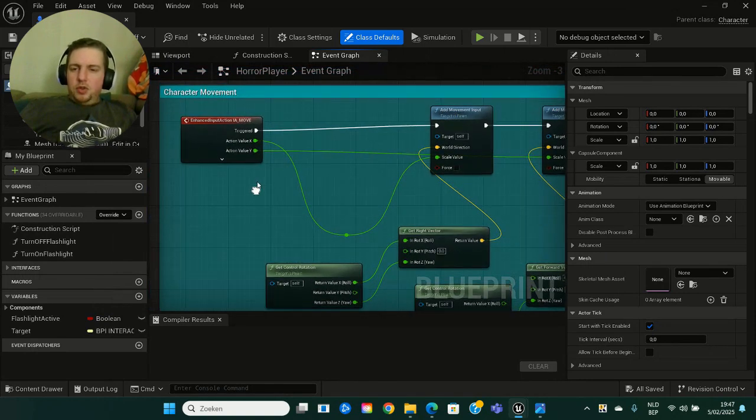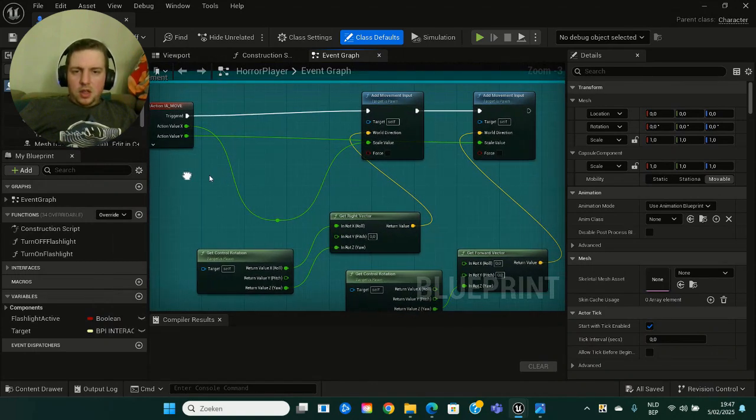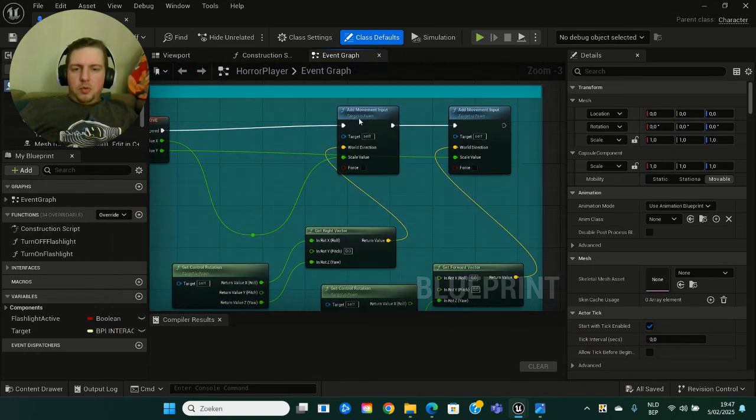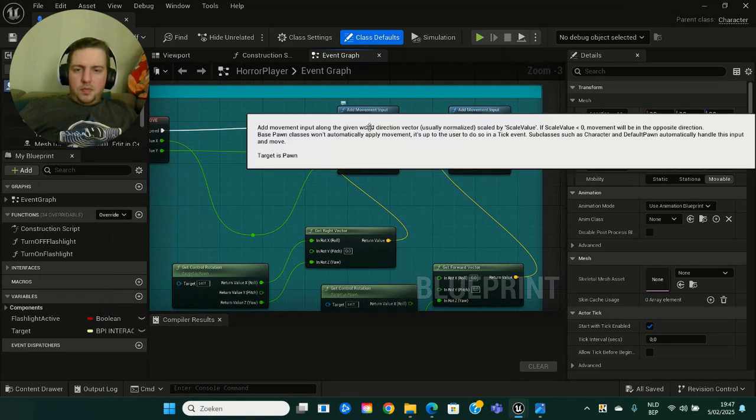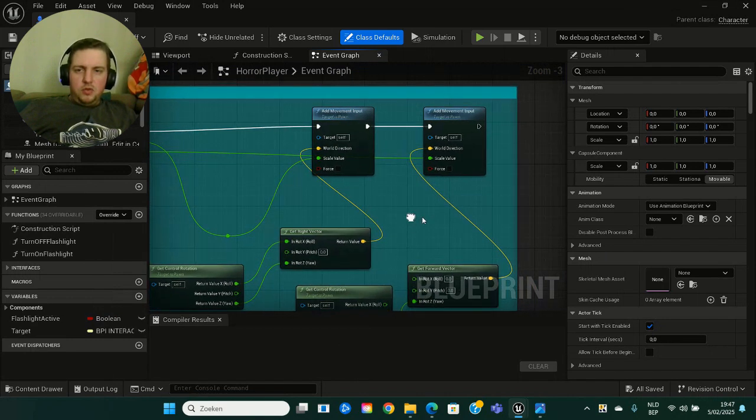And we need to put an enhanced input action. It's Move, and when triggered, add movement input. So we put add movement input, and there I put in my keys and stuff like that.